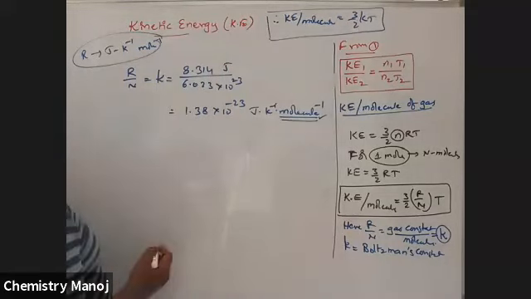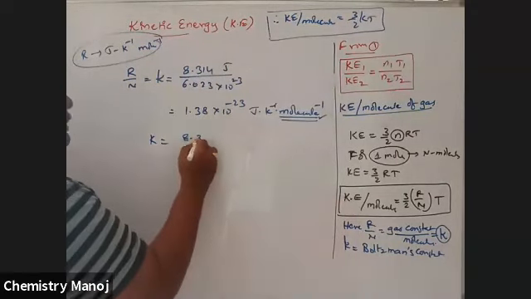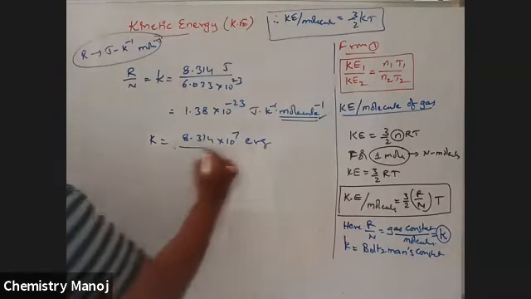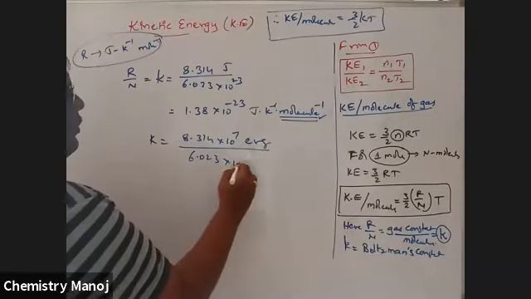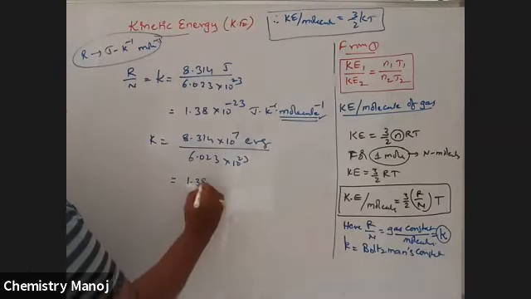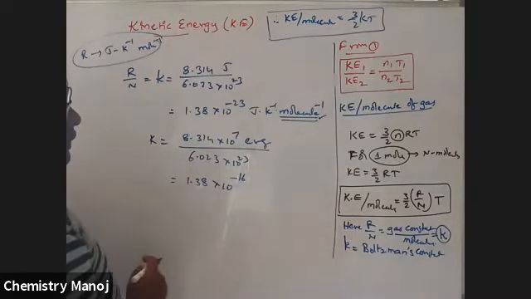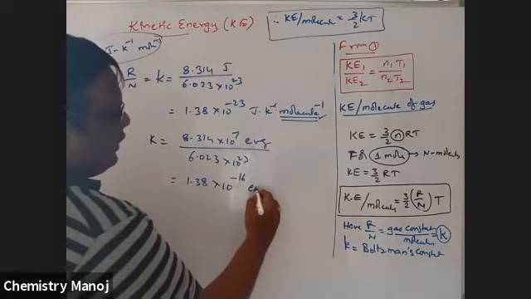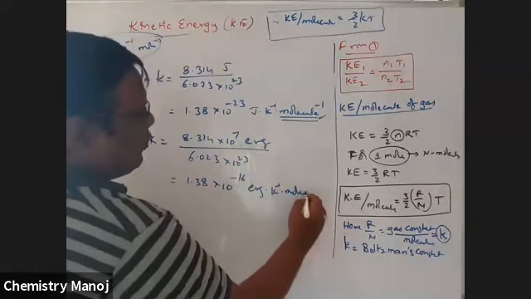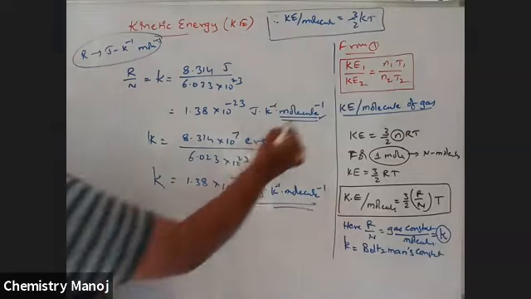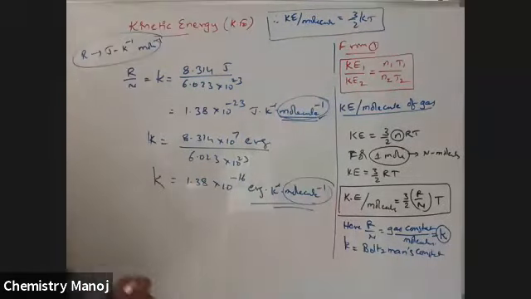If it is taken in ergs, then K is equal to 8.314 into 10 power 7 ergs divided by 6.023 into 10 power 23. That is equal to 1.38 into 10 power minus 16 ergs Kelvin inverse molecule inverse. This is the unit for Boltzmann constant. Okay, these are the values of Boltzmann constant.